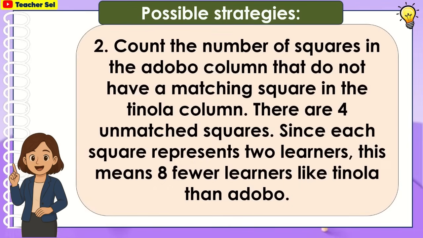Count the number of squares in the adobo column that do not have a matching square in the tinola column. There are 4 unmatched squares. Since each square represents 2 learners, this means 8 fewer learners like tinola than adobo.